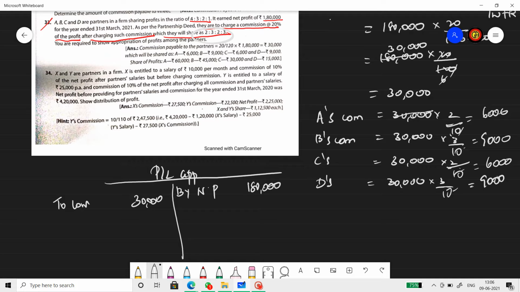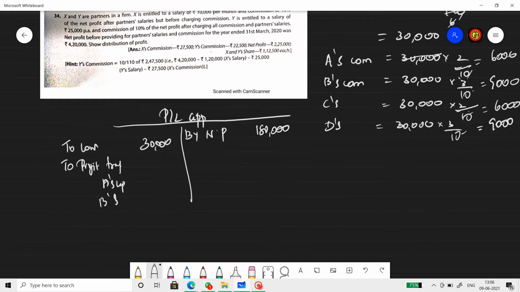That we can put in the capital account. Commission in total is 30,000. So the remaining amount is the divisible profit. So what is the divisible profit? Profit transferred to capital accounts of A's capital, B's capital, C's capital and D's capital. Alright, the total amount will be 1,80,000 minus 30,000, 1,50,000.